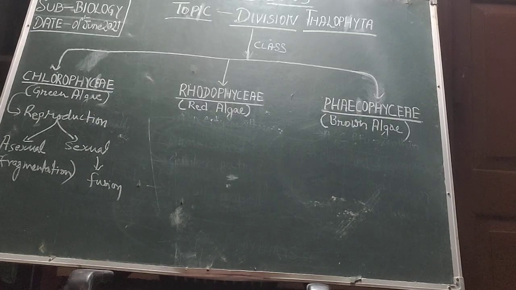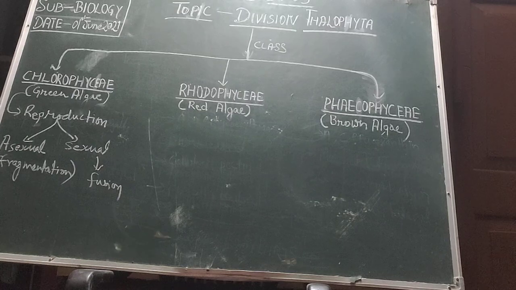These red algae are mainly found in fresh water and some salty water, and a little bit in brackish water. Brackish water is found at the place where the river meets the sea. That water is a little bit salty and is called brackish in nature. So Rhodophyceae have the presence of algae inside them.